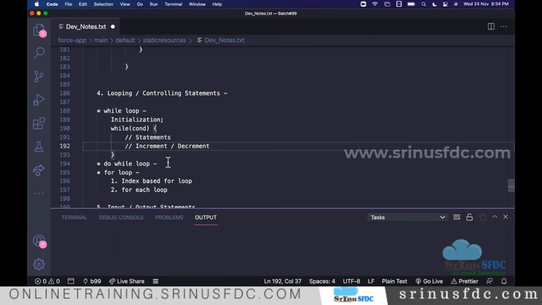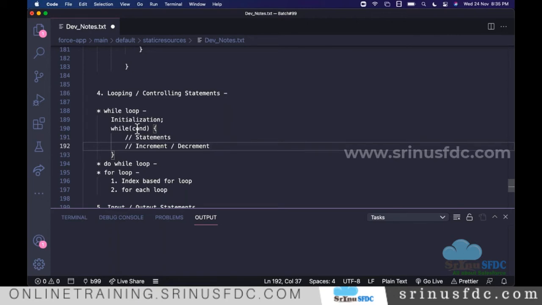If you don't increment, the condition will always be satisfied and the loop will try to execute infinite times. Infinite times, there is no ending, and that is not acceptable. We'll see some exceptions, which we call governor limit exceptions. Exception means the error we see at runtime, that is, at the time of executing the code.